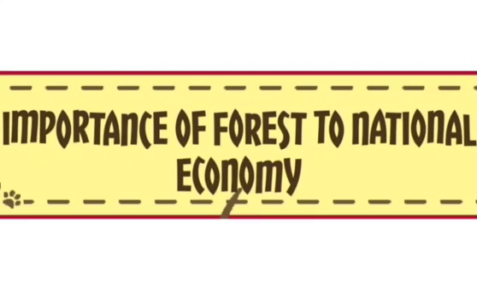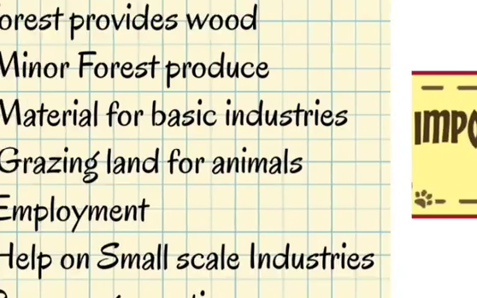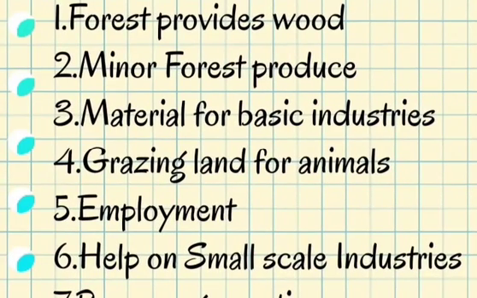Now we will come to the direct benefits from the forest. Okay, what are the direct benefits from the forest? First one is forest provides wood. Wood produced in the forest is an important source of fuel. Forest provides us teak, sal, sesame, pine, these kinds of woods. Next one is minor forest produce. Coming to raw materials for basic industries, grazing land for animals, employment, help to small scale industries and revenue generation. These are all the direct benefits we are getting from the forest.